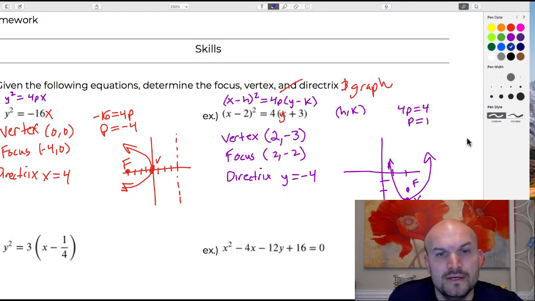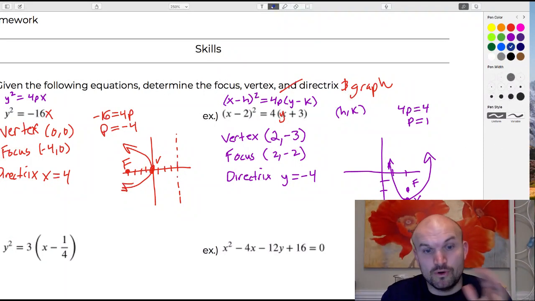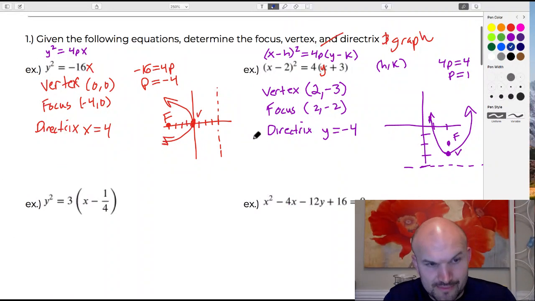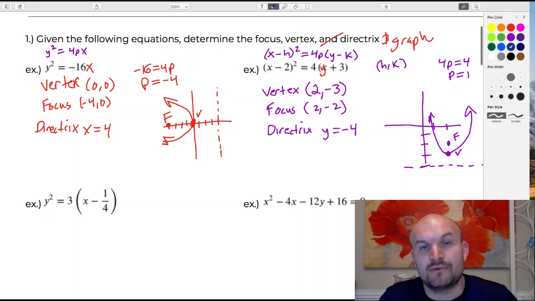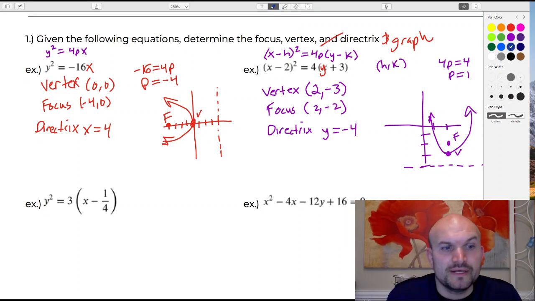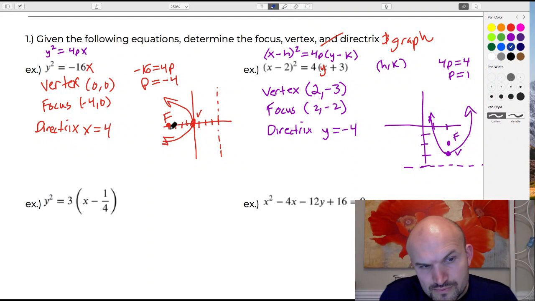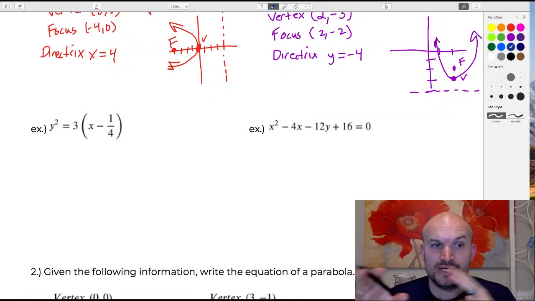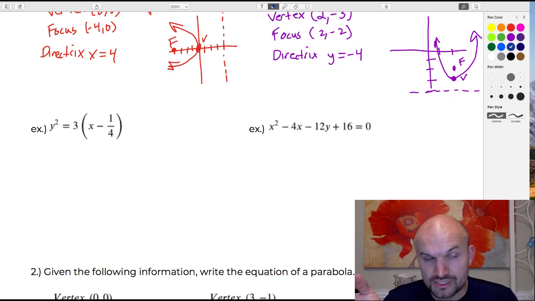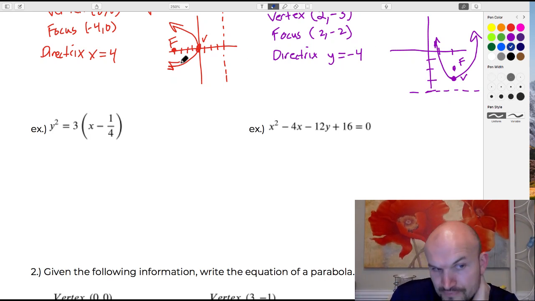All right. So there are basically 2 when we have them in what we call our standard form. Now, this third example is also in standard form, but we have a fraction, which should not scare you, but it is something that we want to make sure that we are prepared for. This one only has one term being subtracted, and you can see that's going to be the x. So that is going to be a transformation horizontally, since we're not subtracting anything from the y. We also see that the y is squared, so we know that the parabola is going to be opening up to the right or to the left, just kind of like our first example.